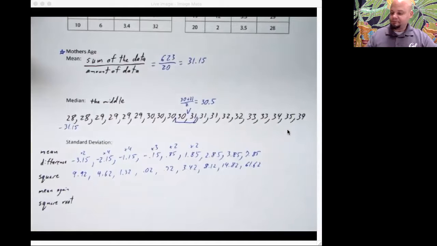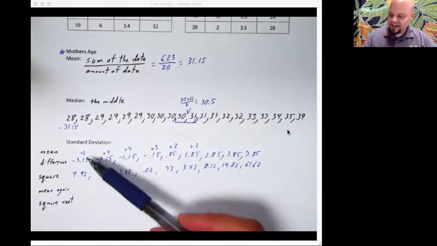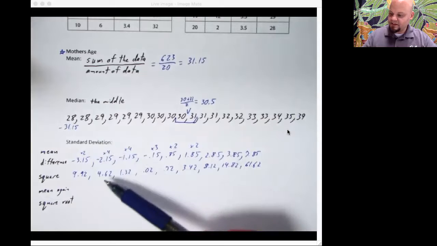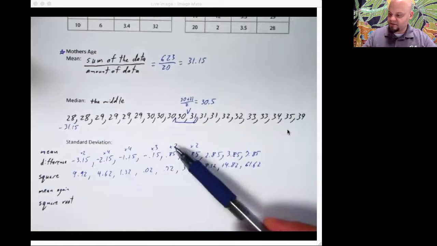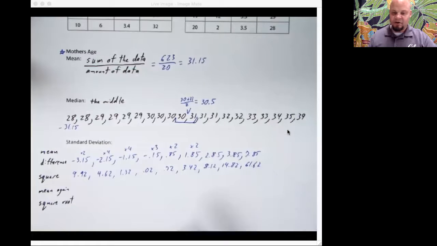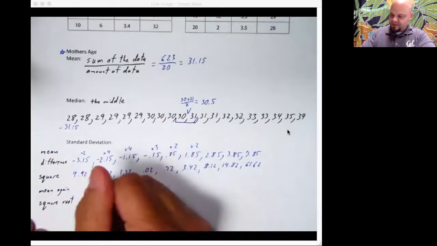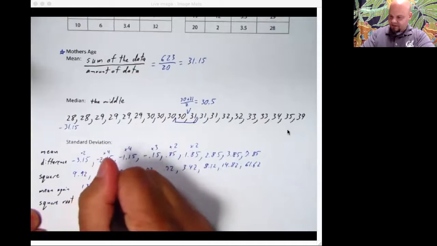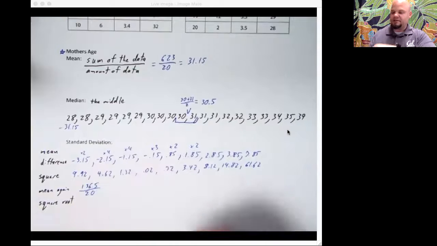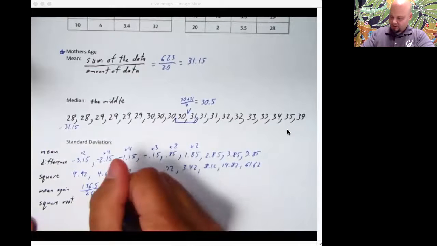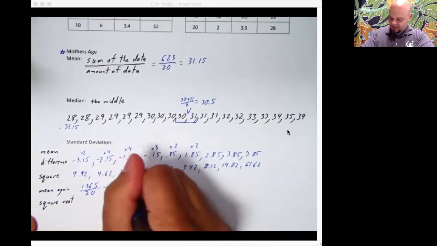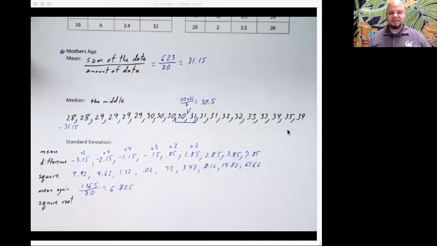The mean again. So we're going to add all these together and divide by how many. That means now we have to pay attention to this times 2, this times 4, this times 4, this times 3, this times 2, this times 2. Add up all the rest of the stuff. If you wanted to do that on your own to make sure you get the same thing I do, you should pause it right now, because otherwise I have added them all together already. That's going to be 136.5, and we're dividing it by 20 because there are 20 numbers. And that's equal to 6.825. Hey, we did it.